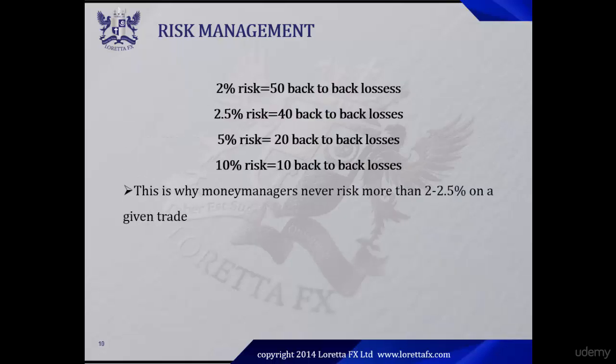Now, if you're risking 2%, this means that you can go through a maximum of 50 back-to-back losses before blowing your account. While if you're risking 2.5%, you can go through a maximum of 40 back-to-back losses before blowing your account. If you're risking 5%, a maximum of 20 back-to-back losses. And if you're risking 10%, only 10 back-to-back losses. Which is why money managers never risk more than 2 to 2.5% on a given trade.